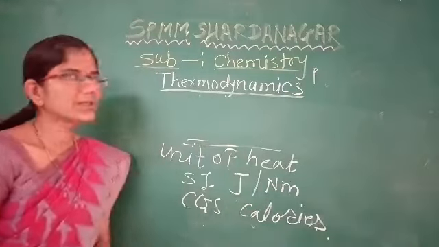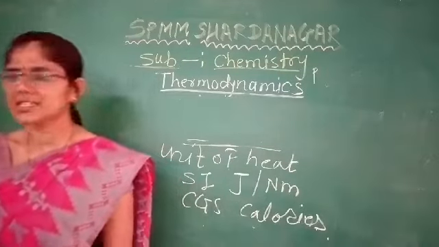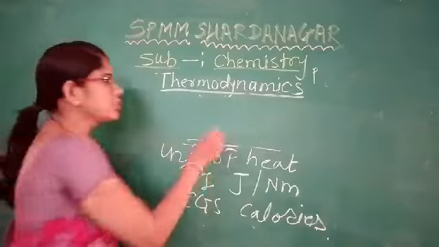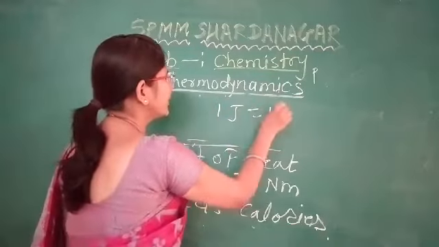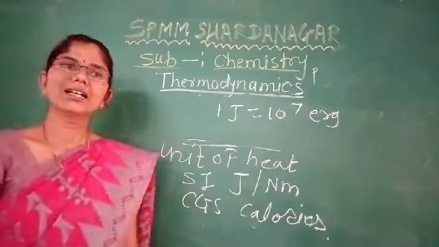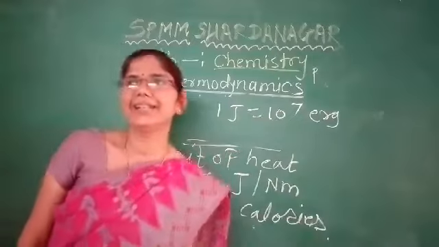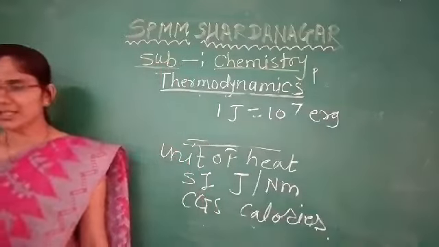Here we have some conversion factors between the different units of energy. 1 joule is equal to 10 raised to 7 ergs, as we know from our previous knowledge.